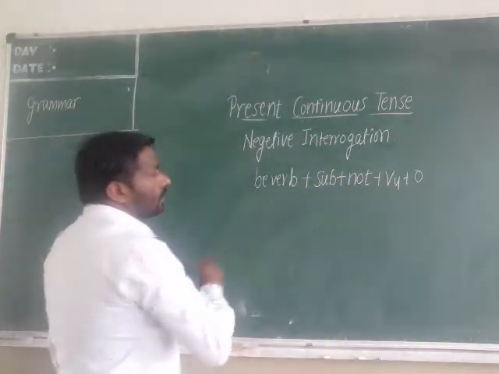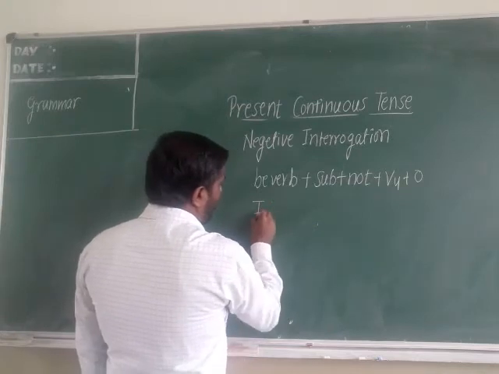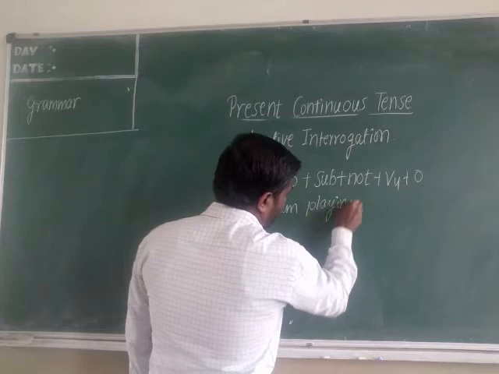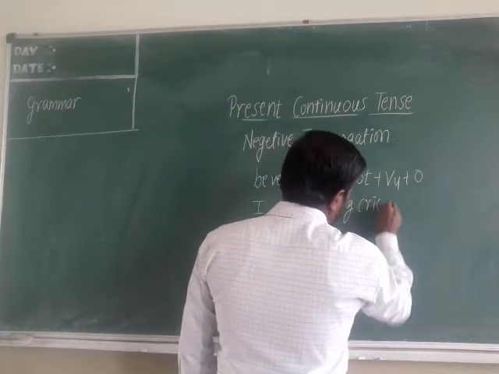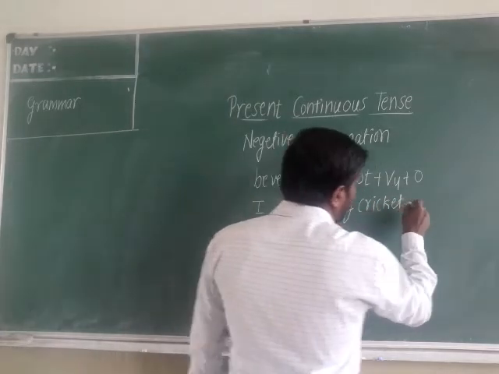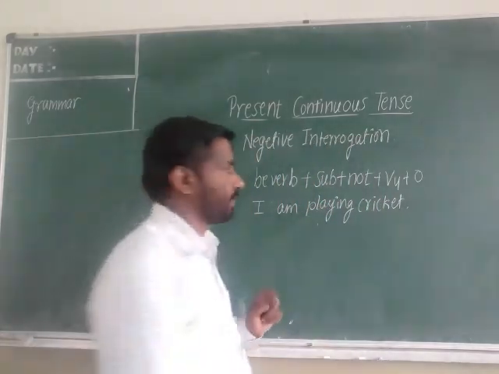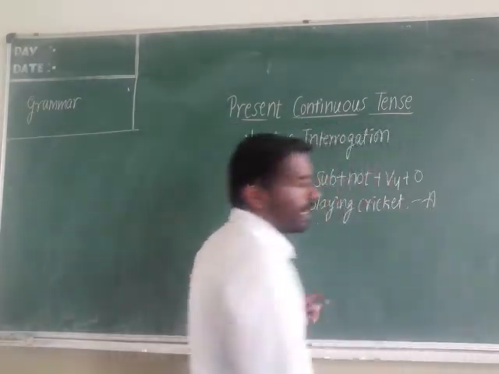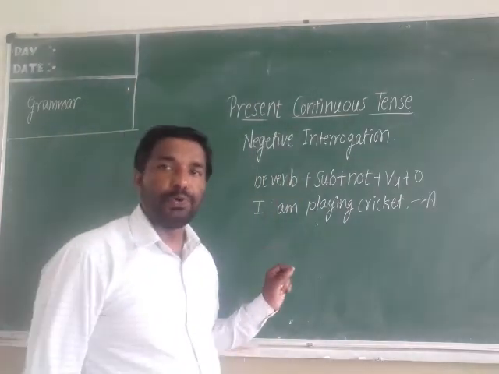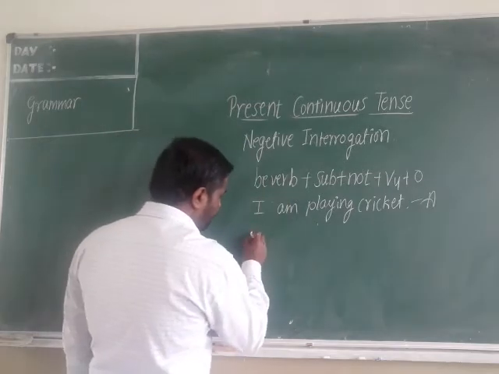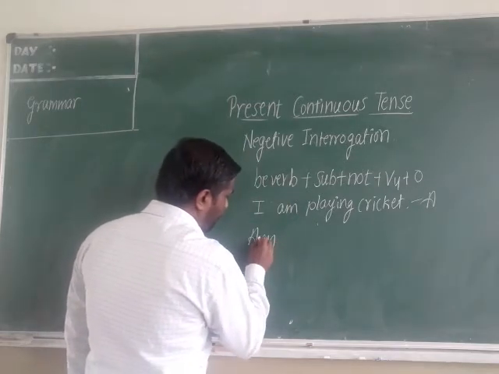For example, I am playing cricket. It is an affirmative sentence. And how to change it into a negative interrogation? See here. Be verb you have to get first: Am.